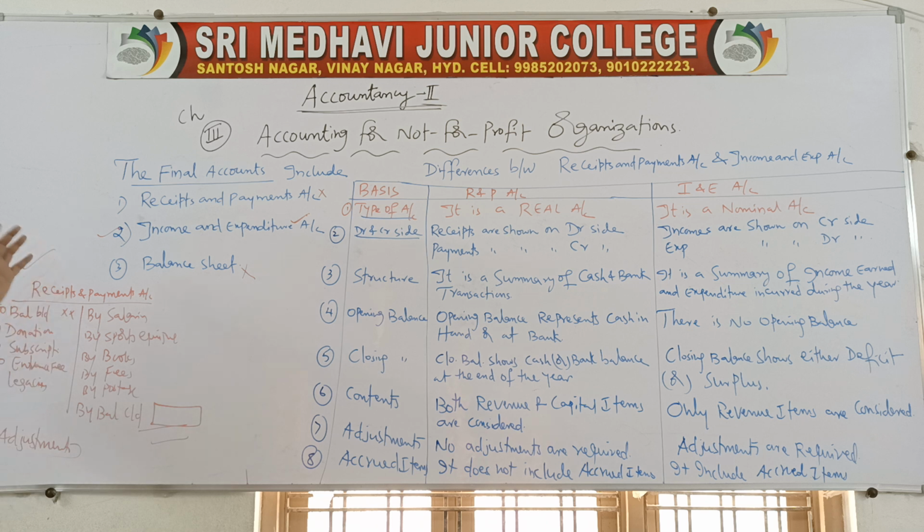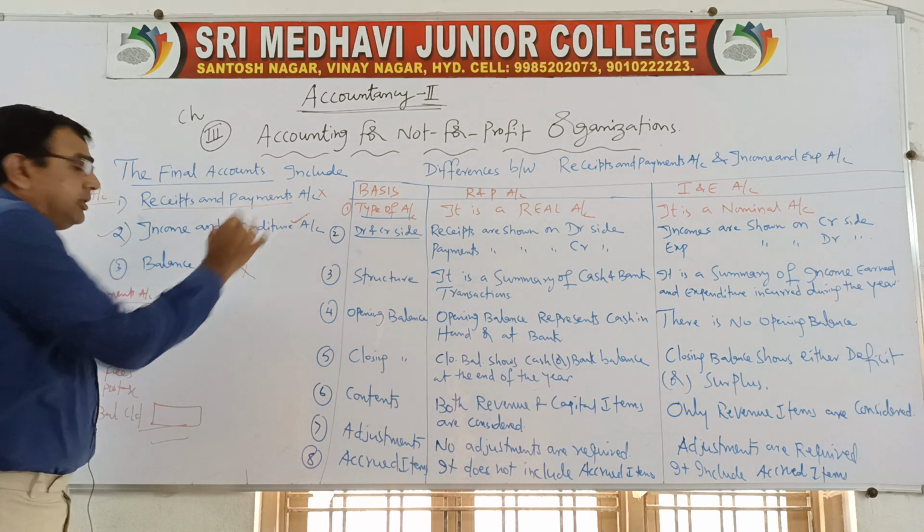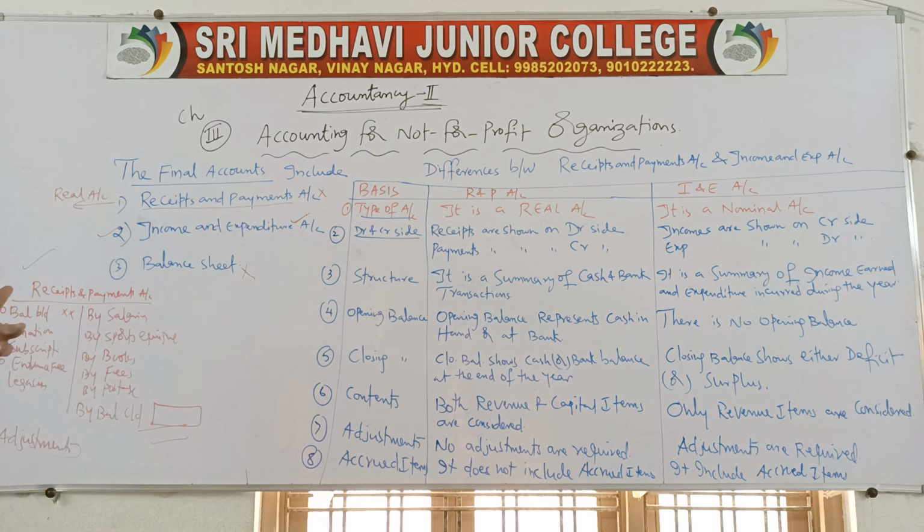So remember, this receipts and payments account is prepared based on the principle of real account. What does real account state? Debit what comes in, credit what goes out. Very simple. Even if you are asked to prepare receipts and payments account in the examination, simply read the statement like we did in last year's three-column cash book. Money comes in, debit; goes out, credit. Debit what comes in, credit what goes out is the rule of real account. That's what we have to do.